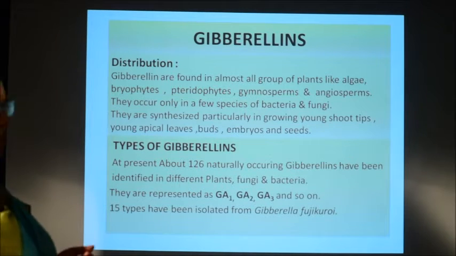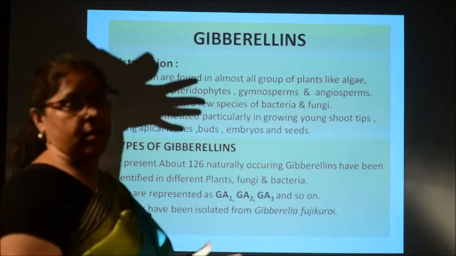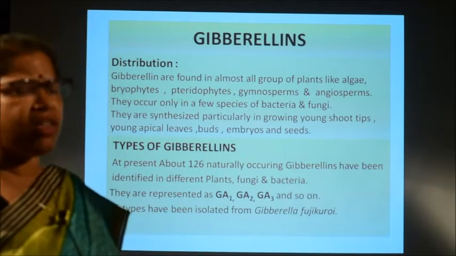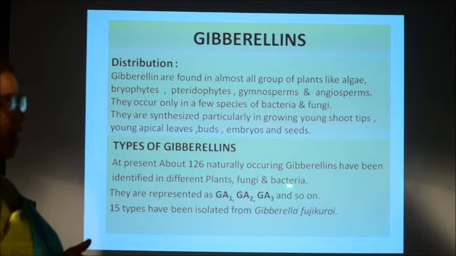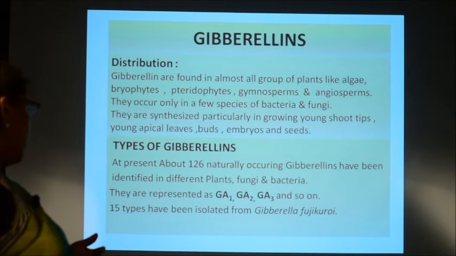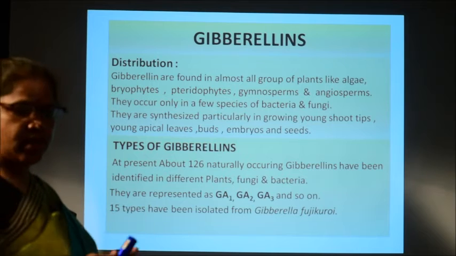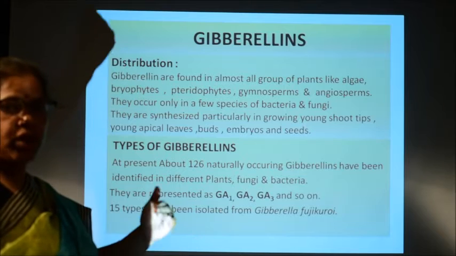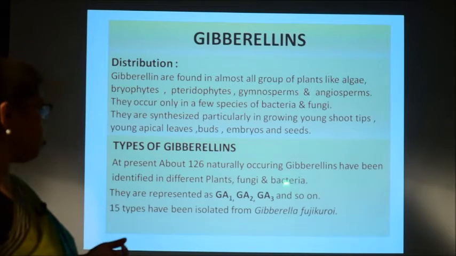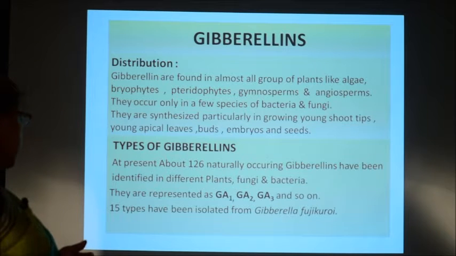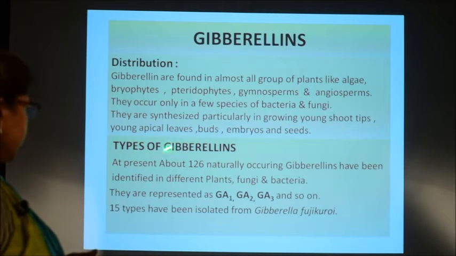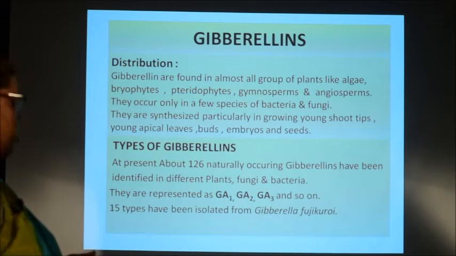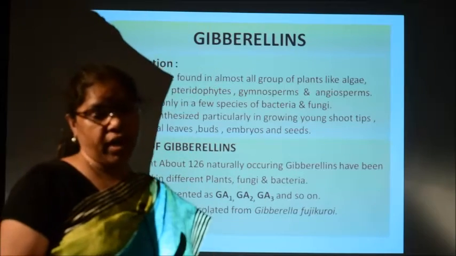Then about the types of gibberellins, at present about 126 types of gibberellins are found in different plants, fungi and also bacteria. All these 126 gibberellic acids are numbered as GA1, meaning gibberellic acid 1, GA2, gibberellic acid 2, like this. And out of these 126 types, 15 types have been isolated only from the fungus Gibberella fujikuroi.